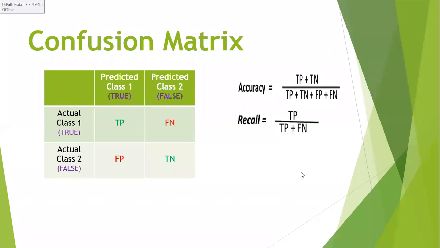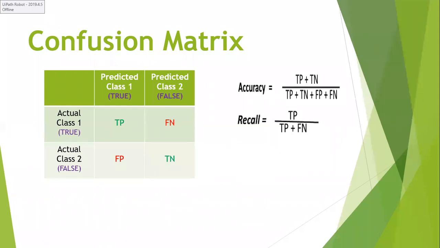This confusion matrix is also one of the efficiency measures of your classifier. I can say that it is a metric. If anybody asks in interviews, what are the metrics for evaluating any classifier? It is a very important question.